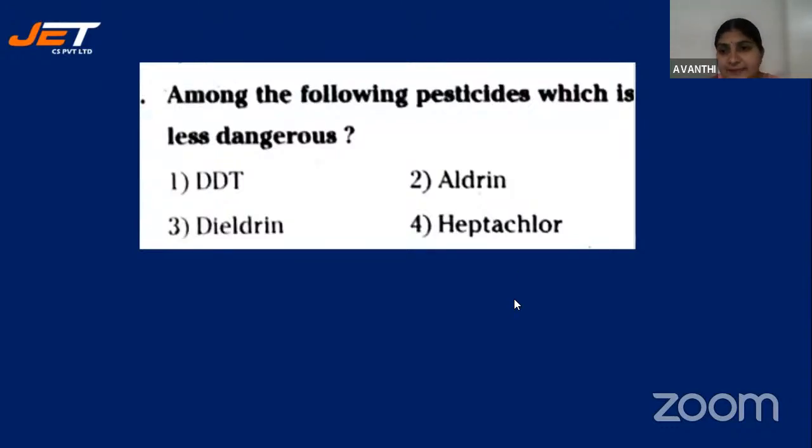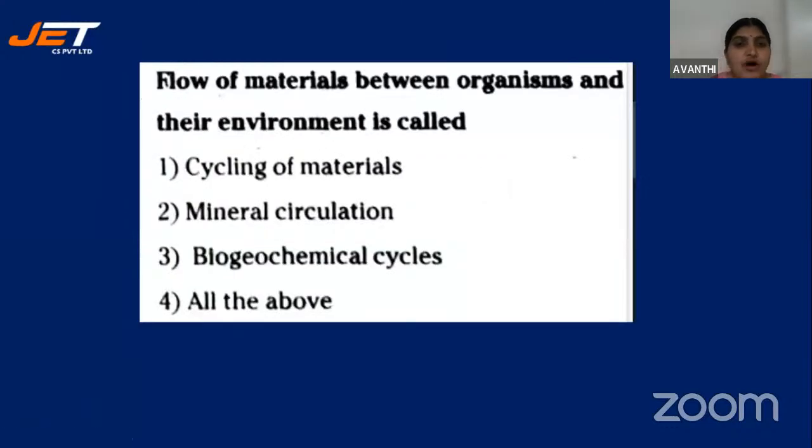Yeah, it's DDT. DDT is the correct answer. Then, flow of materials between organisms and their environment is called: cycling of materials, mineral circulation, biogeochemical cycles, or all the above. What's the answer?